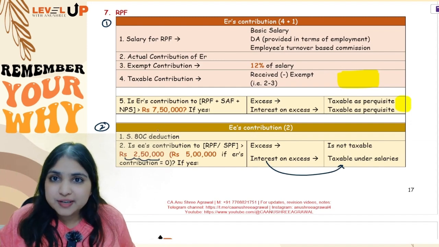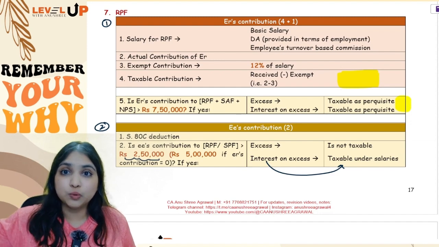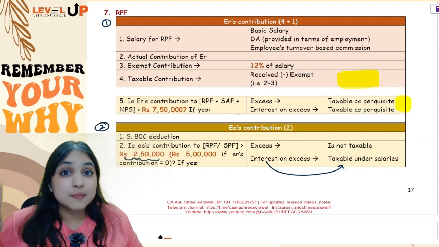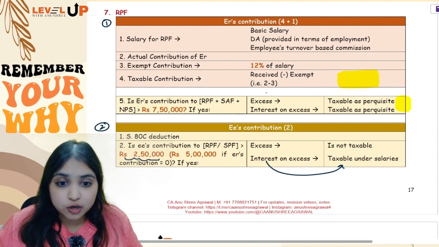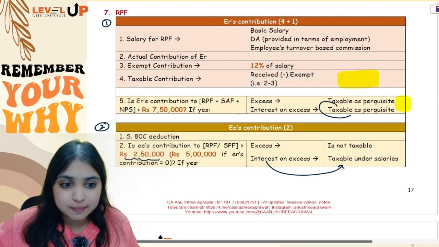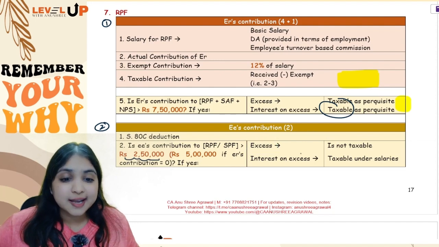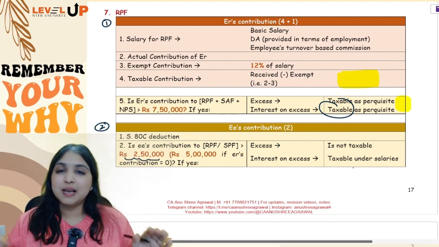Okay. So employee's contribution, two steps. Number one, you will first straight away give section 80C deduction, and number two is employee's contribution more than 2,50,000. If it is more than 2,50,000, then what is the excess? Excess is not taxable. Did you notice? For employer's contribution, even the excess was taxable, even interest was taxable. You had two taxable numbers over here. But for employee's contribution, the excess is not taxable. On the excess, what is the interest? That alone is taxable under the salaries head.